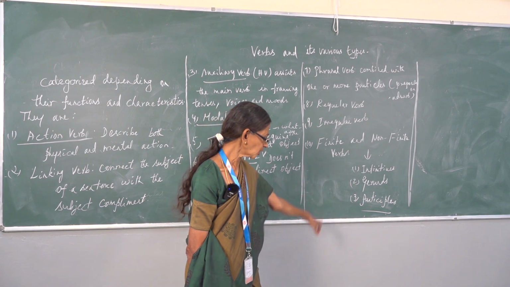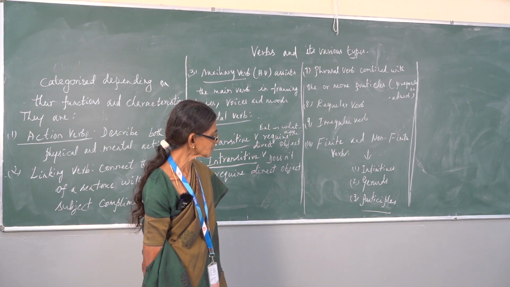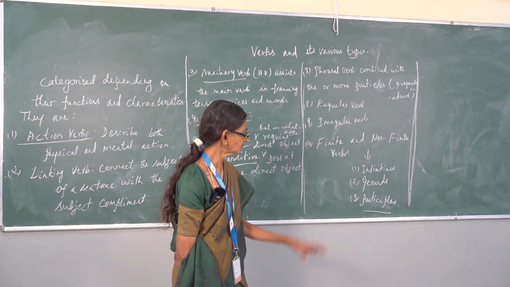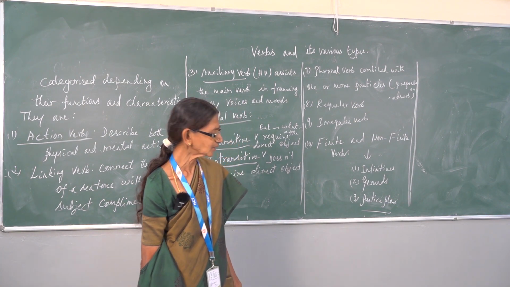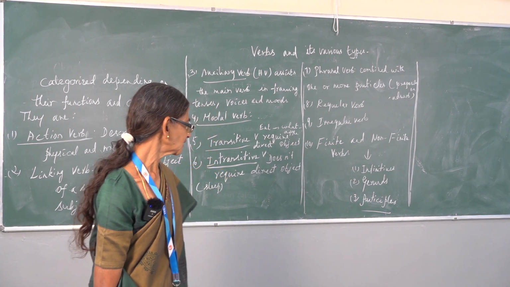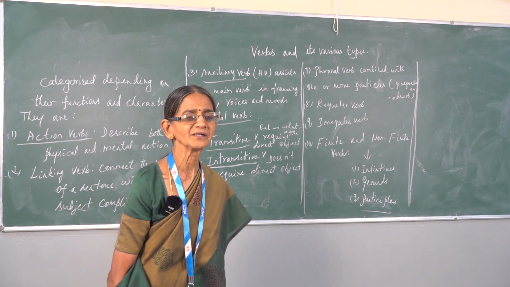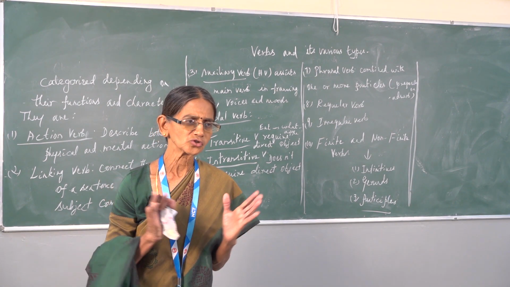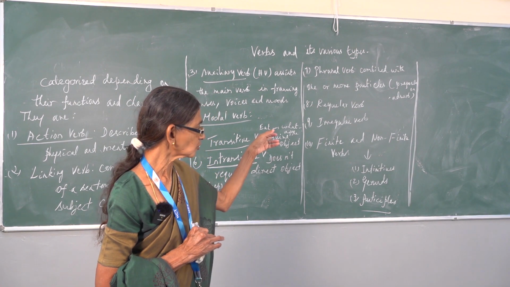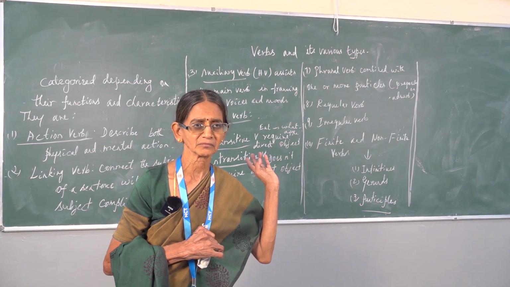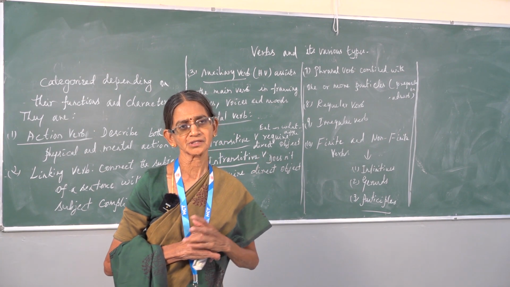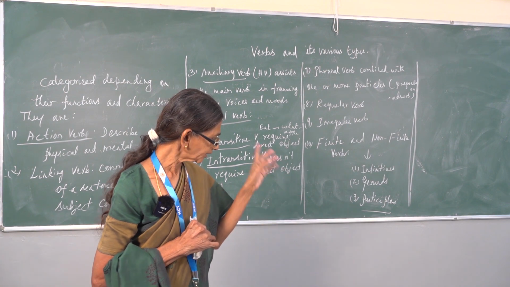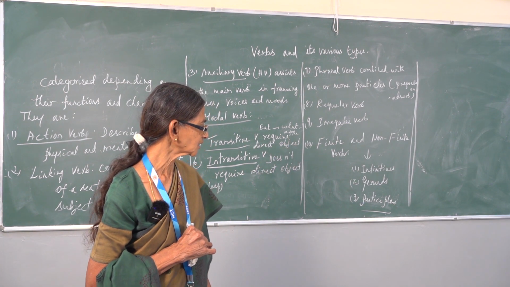And participles, both present and past participle, come under non-finite only, because the present participle is verb plus ing and the past participle is verb plus ed. It is not undergoing any change according to time, number and person involved in it. So though it is a participle, it comes under non-finite verb.